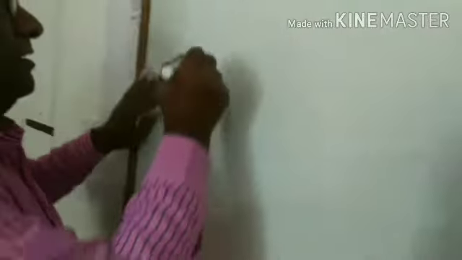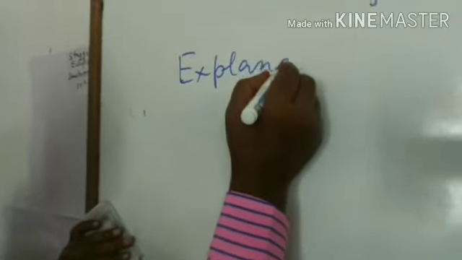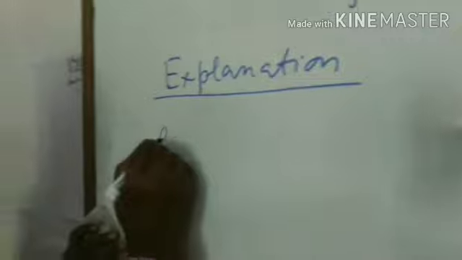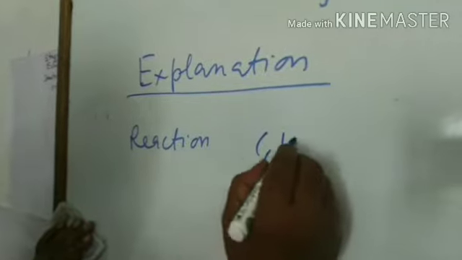Now see the explanation. See the reaction involved. Each one is C6H12.